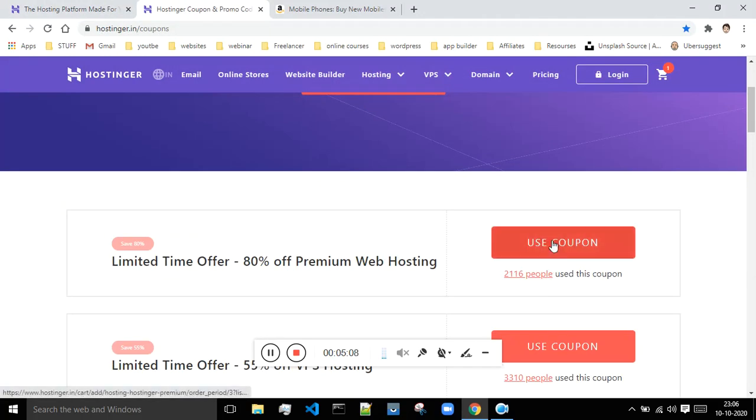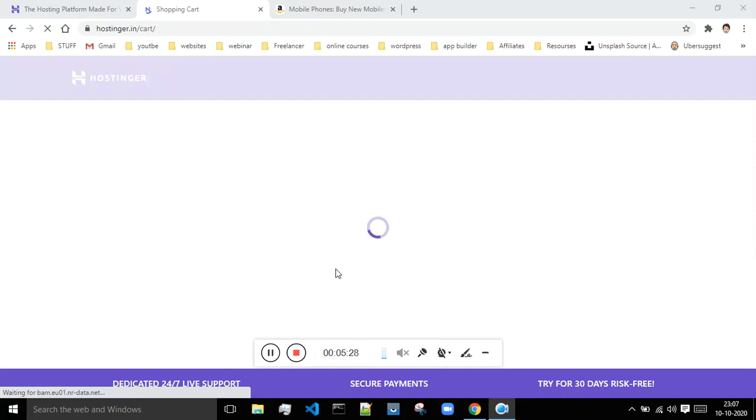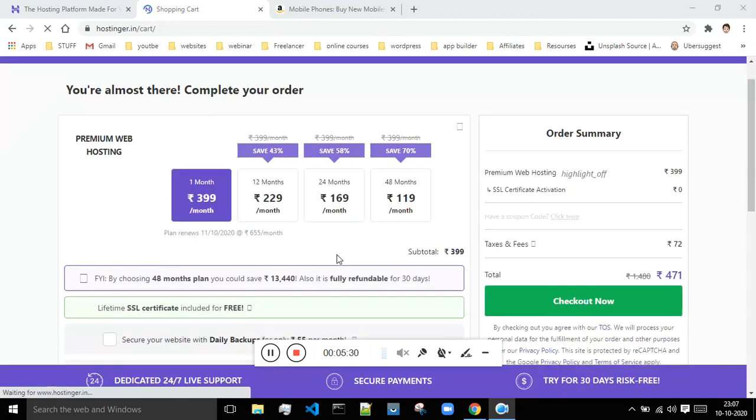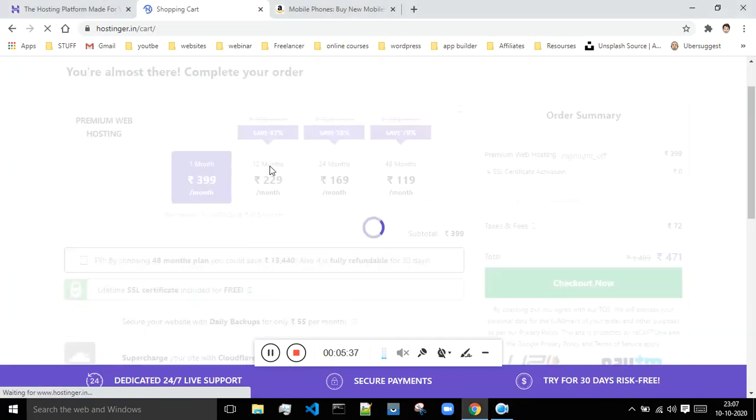Just click on this use coupon. Make use of this first coupon that you see over here. Click on this. If you are using this coupon, you will basically get 80% off. And when it comes to the web hosting, you will get a domain name absolutely free for 1 year. So this is the plan we are getting over here. It is always a good idea to select the plan for 12 months, so I will select this plan.